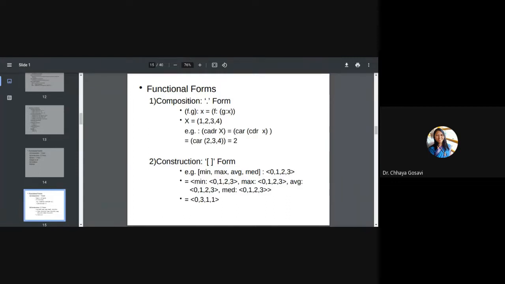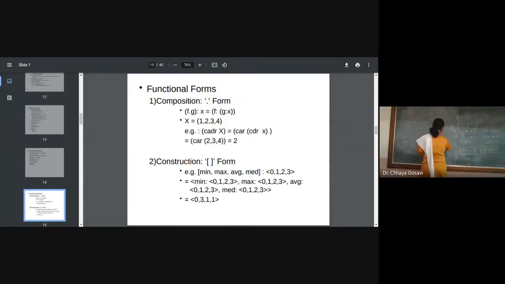So again, I'm referring to your discrete maths, where you have studied functions and you know how to combine two functions. So if I have a function f and function g, this is my function f and this is function g.